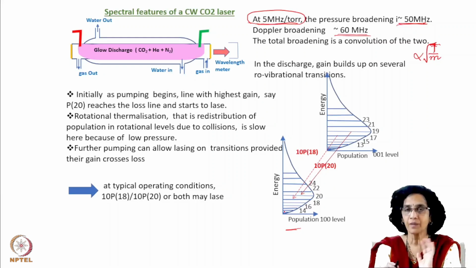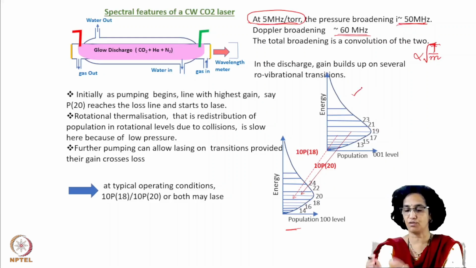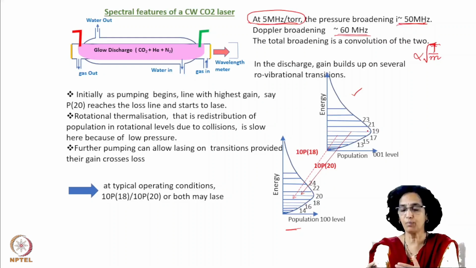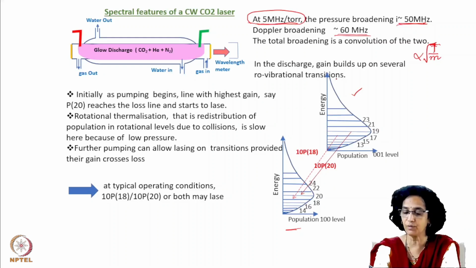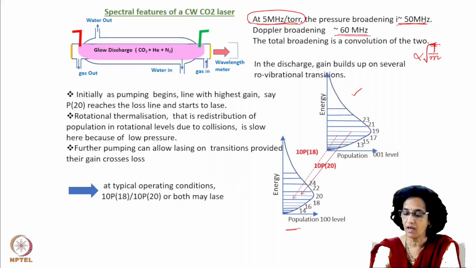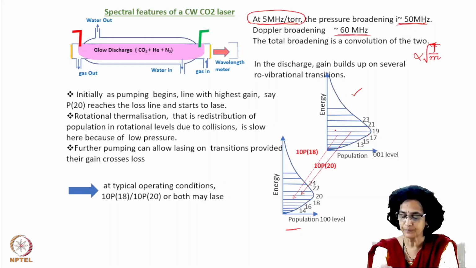The population is much less because we have selective excitation into 001 with the presence of nitrogen also. So the population inversion is large, and depending on the temperature, you have some rotational levels which have higher population as compared to the others. And we know that this is the way in which the rotational population is distributed among various rotational levels.